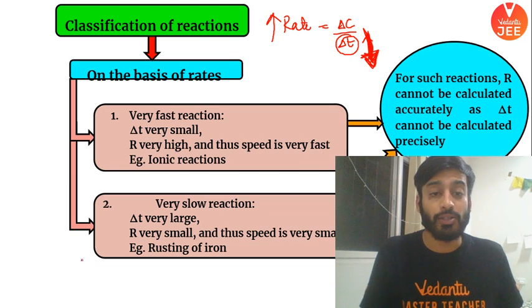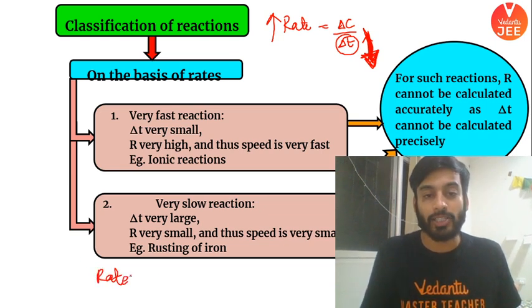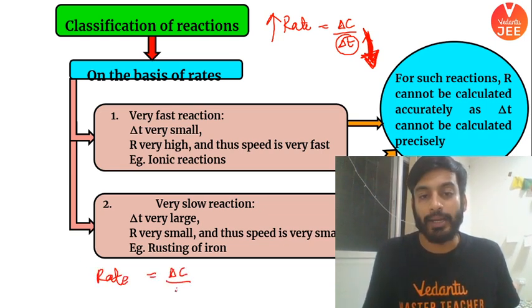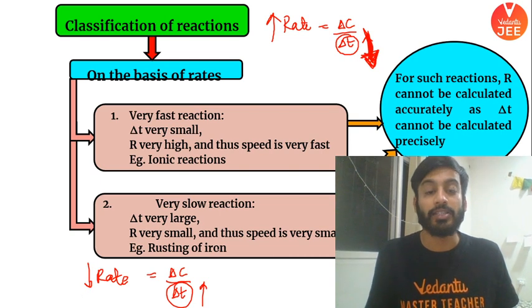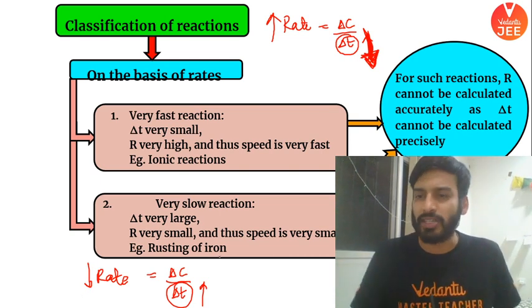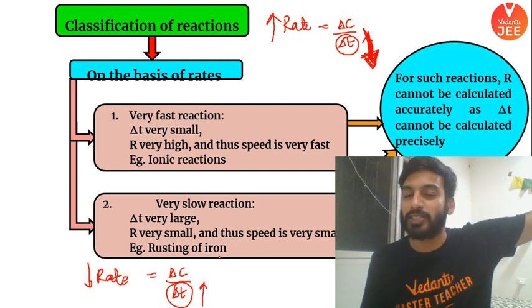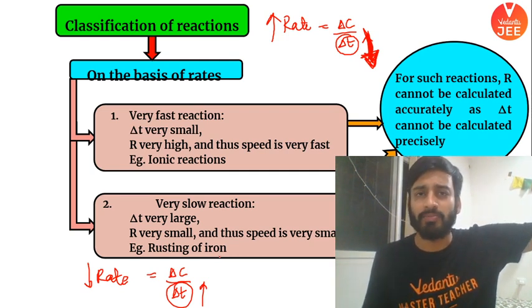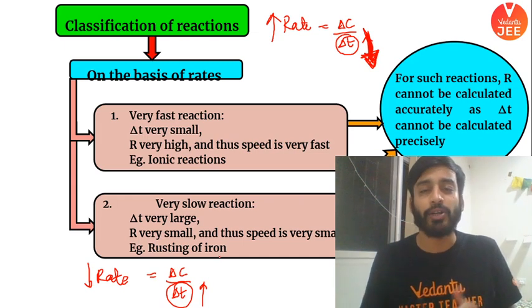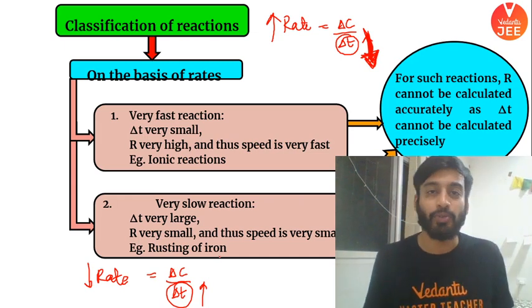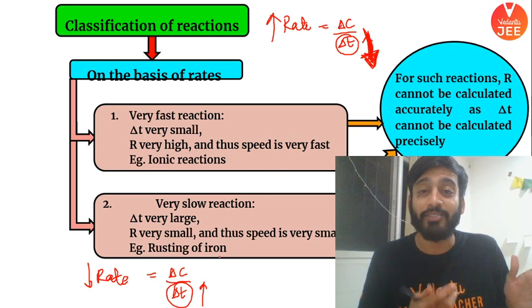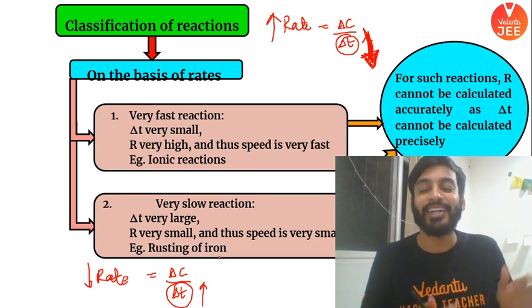Rate of a reaction is equal to delta C by delta T. If your delta T is very large, rate will become very less. This is called a slow reaction. For example, rusting of iron. You have been given some iron piece and you are waiting for it to rust, right? You might get rust before, but the probability of that iron rusting is less, right?